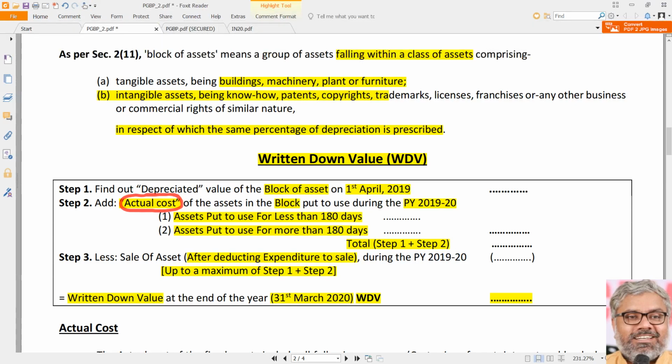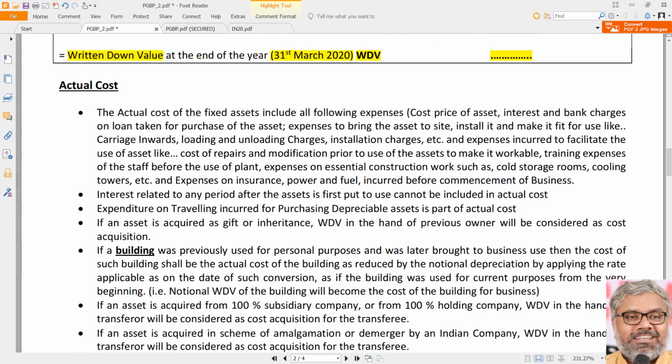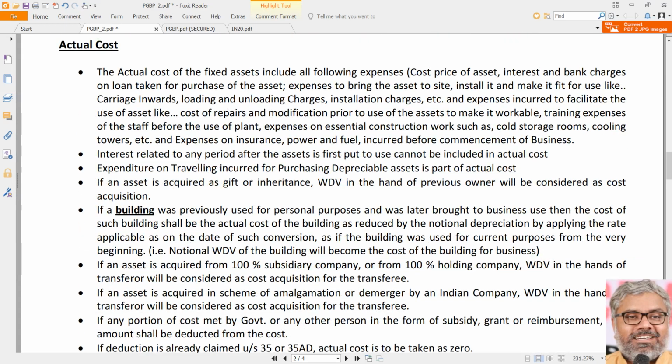But under multiple circumstances, different situations, the actual cost may not be just that simple. Each of them is a unique scenario. So, the discussion related to how to compute actual cost under different situations also becomes very important when we compute the WDV for the purpose of computing depreciation under section 32.